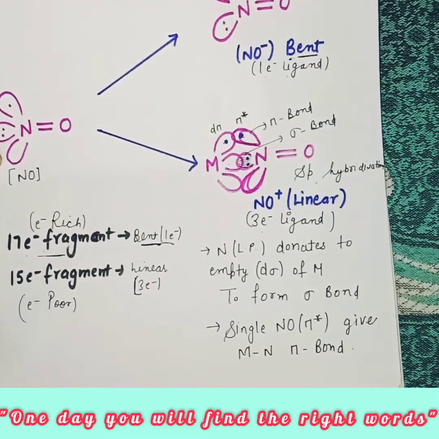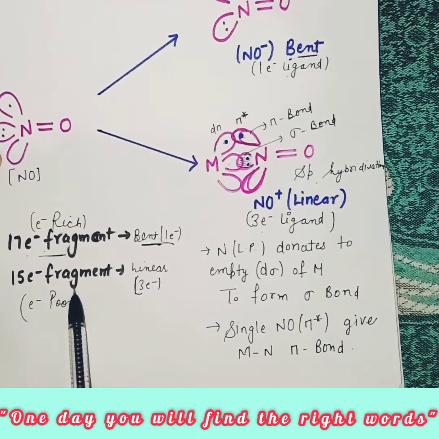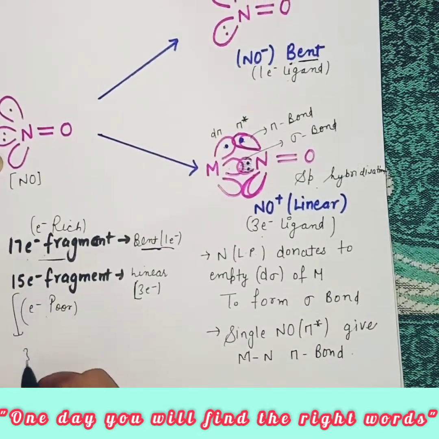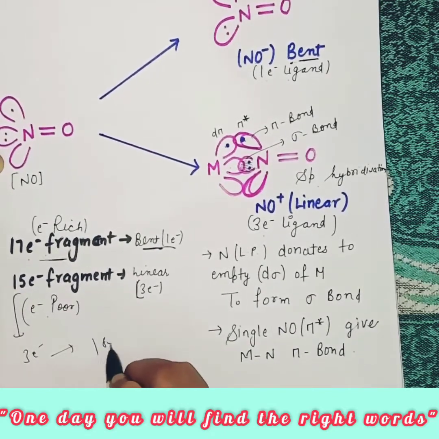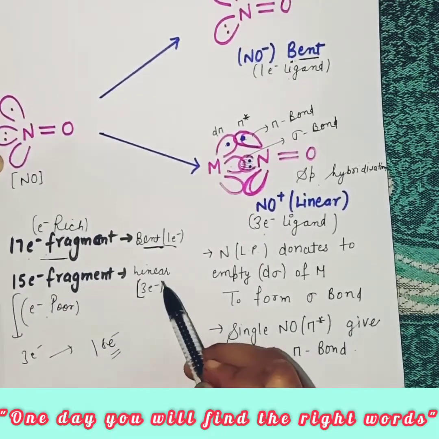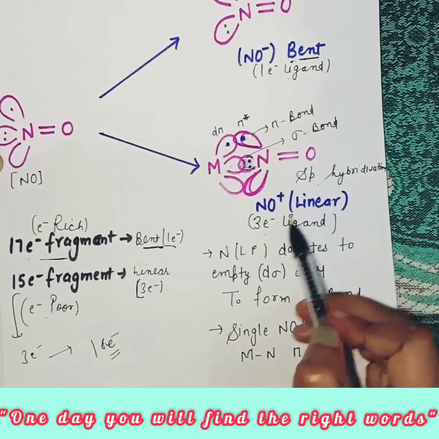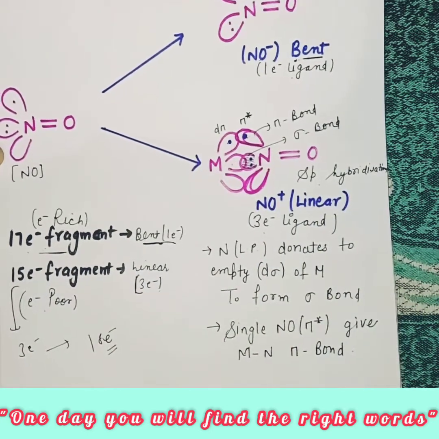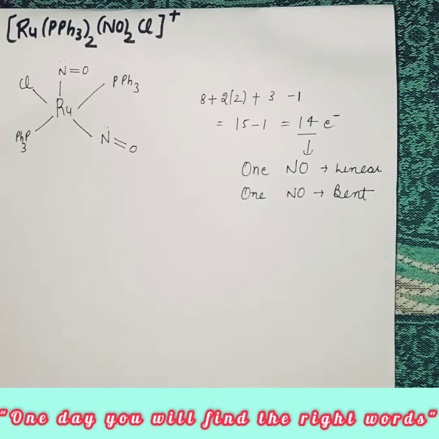And if in any complex we have a 15 electron fragment, it is electron poor and it needs 3 more electrons to become 18 electron. So here our NO is linear because it donates 3 electrons and it needs 3 electrons. So students, one example to clear your concept.